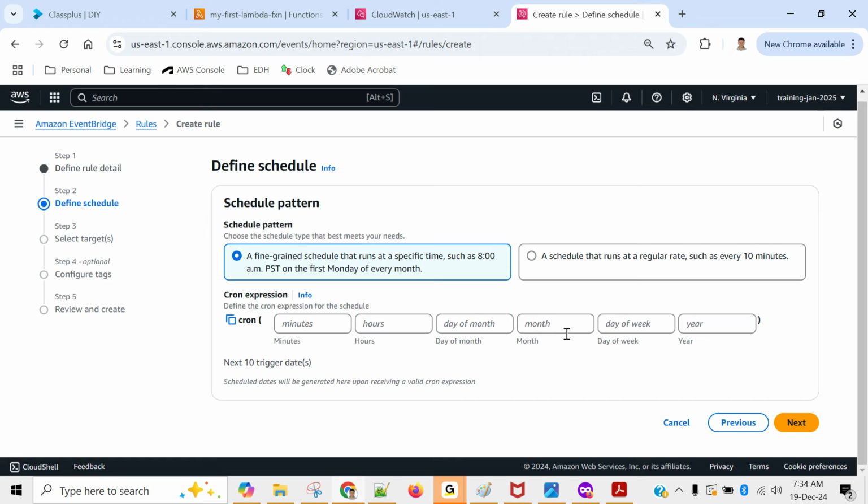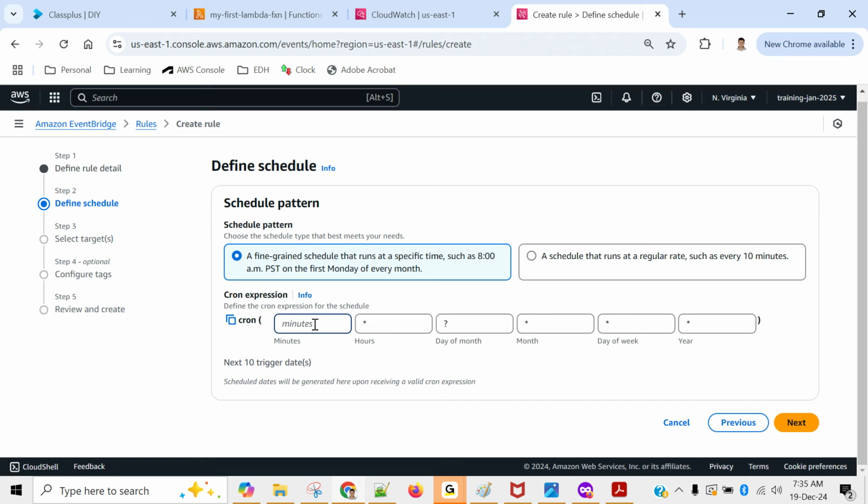So let's do one thing. I think for day of the month and day of the week, either of these two should be a question mark. I will make it a question mark for this one. I would say every month, every day, every year, every hour. And for minutes, if you make it star, it will keep on running every 1 minute, which is not a good idea.